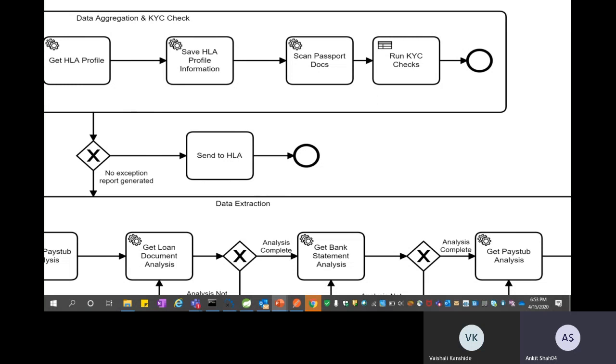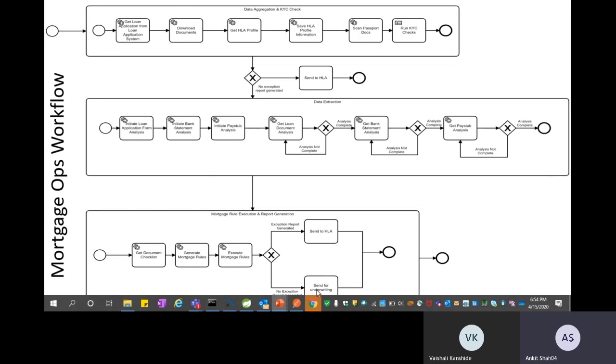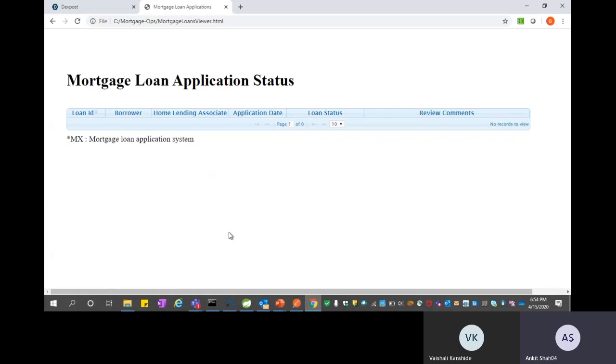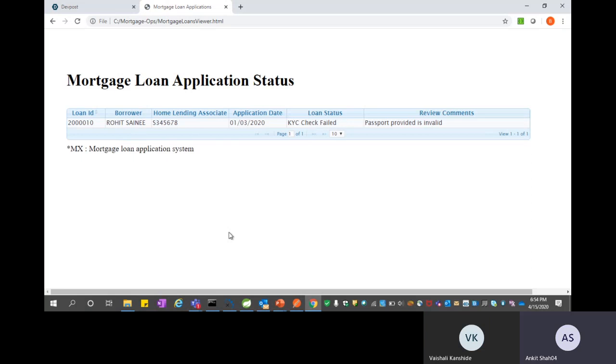So we have just executed the first case. Let's see whether it got completed or not. We would like to see the status of that particular application. This is the dashboard where we can see the status of the application. Let me refresh the dashboard. Yeah, so the first scenario is complete.